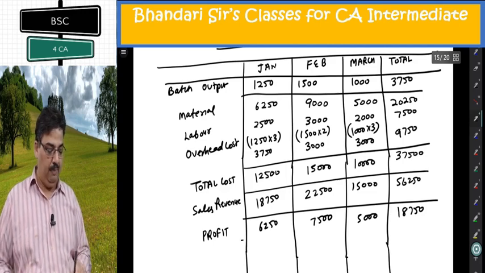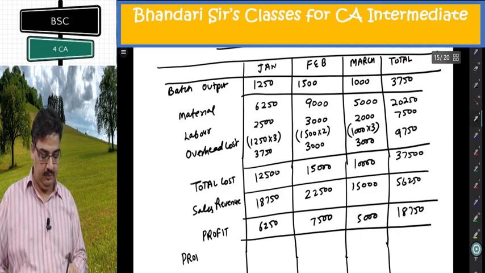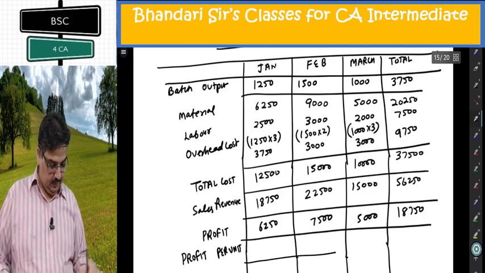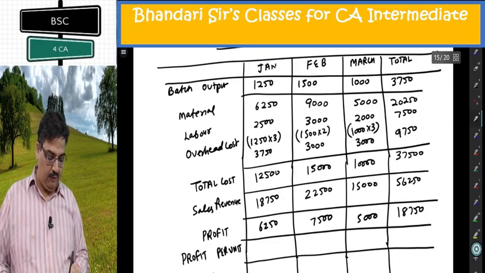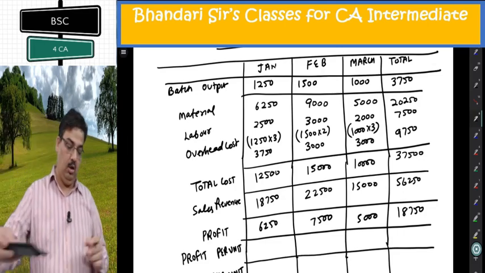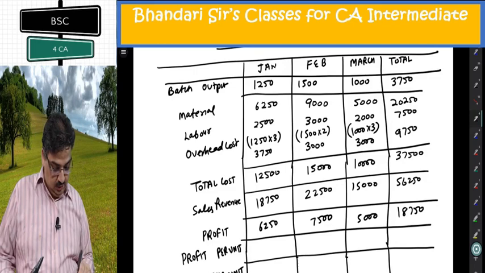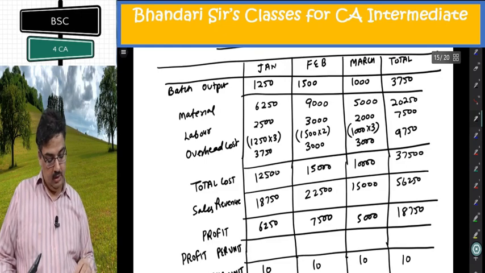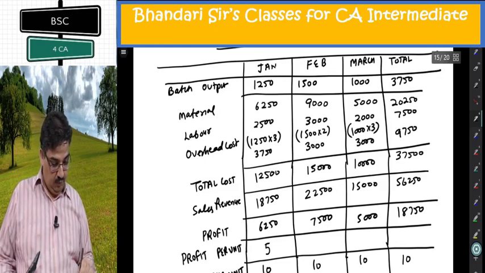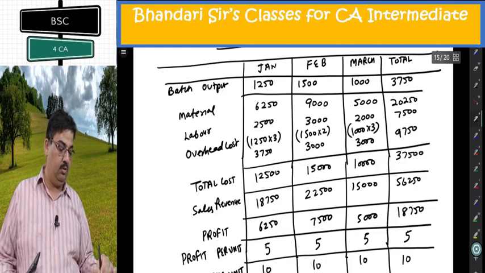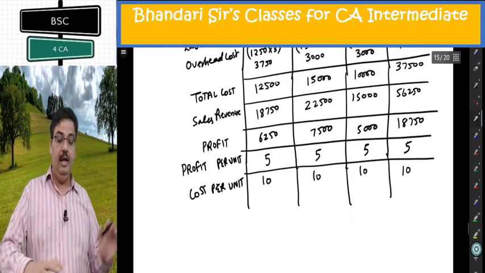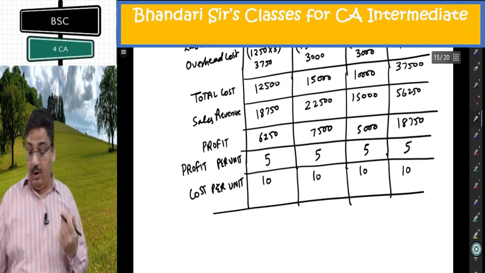I must calculate profit per unit and cost per unit, two ways of computing. Either reduce profit per unit from 15 rupees or total cost divided by total units. So this is cost per unit 10, 10, 10, total is also 10. Profit per unit 5, 5, 5, total is also 5. So uniformly you are having profit per unit 5 and cost per unit 10 and selling price per unit is 15. Now what does question say further?